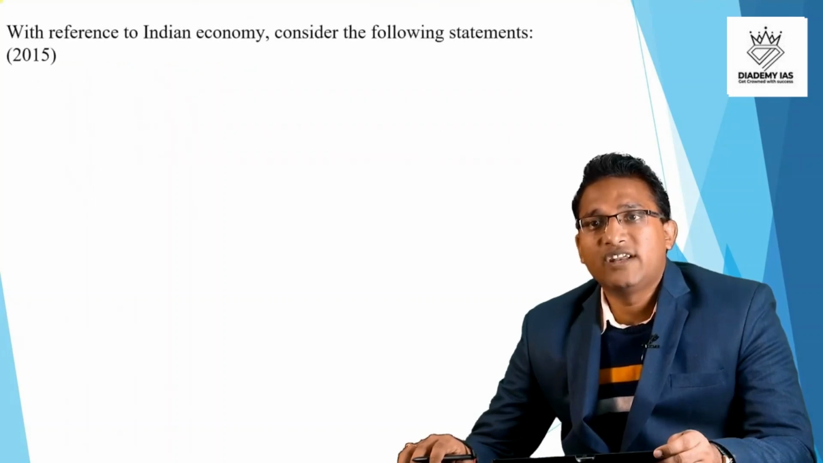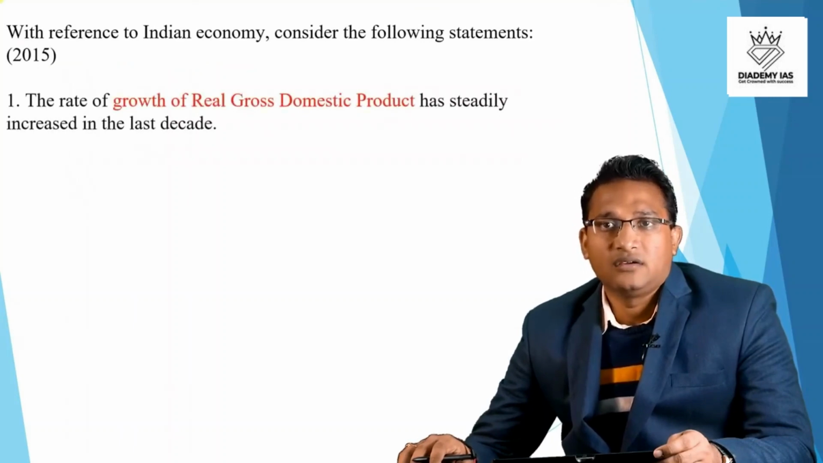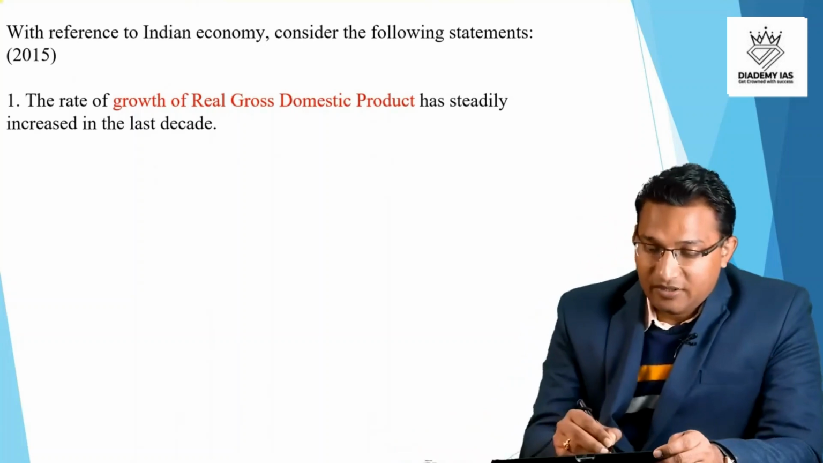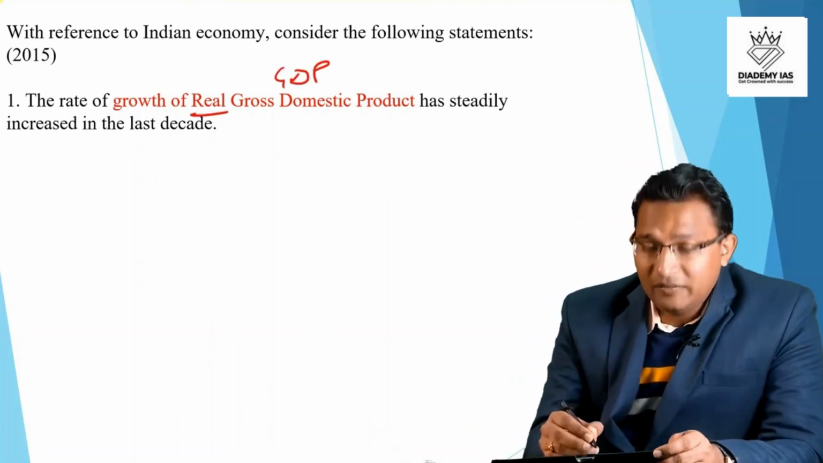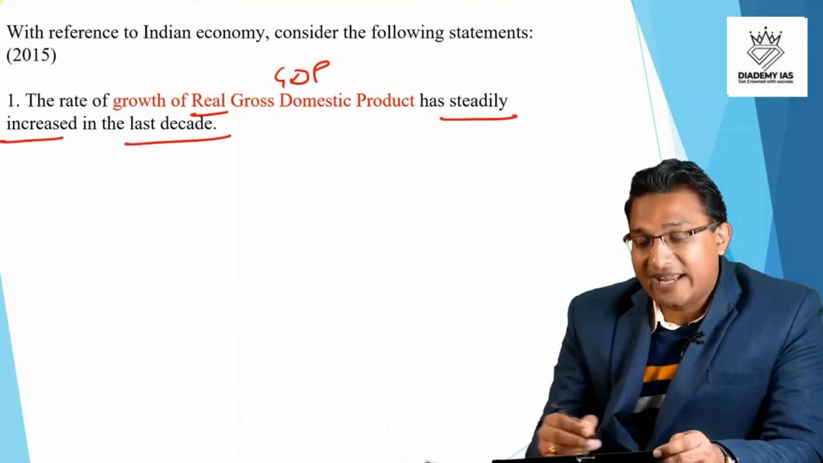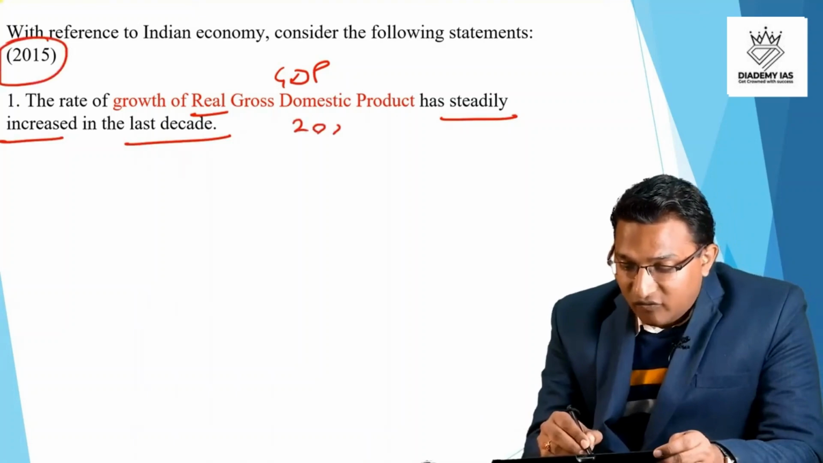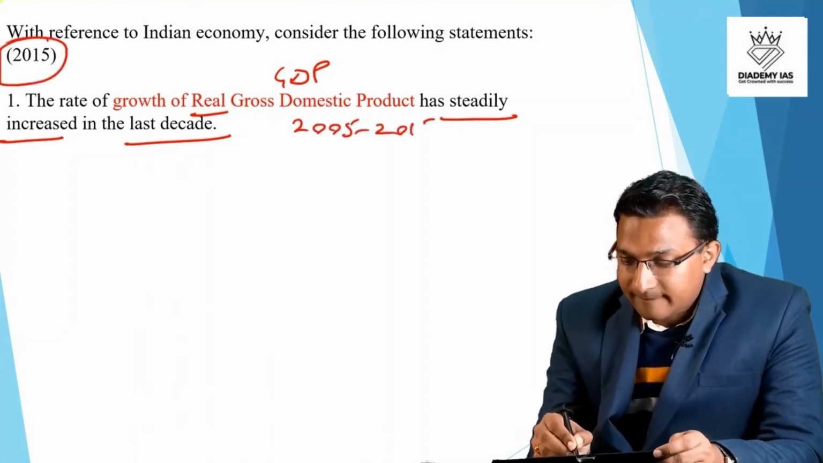Next question is, with reference to economy, consider the following statements. Statement number 1. The rate of growth of real GDP, real means at the constant price, has steadily been increased in the last decade. So this question appeared in 2005. So question is asking the trend of between 2005 to 2015.